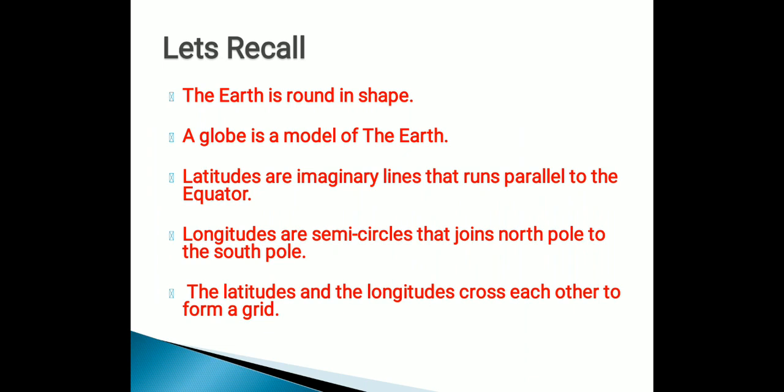Let's recall quickly. We have a summary of this chapter. What is the summary of this chapter? The earth is round in shape. A globe is a model of the earth.